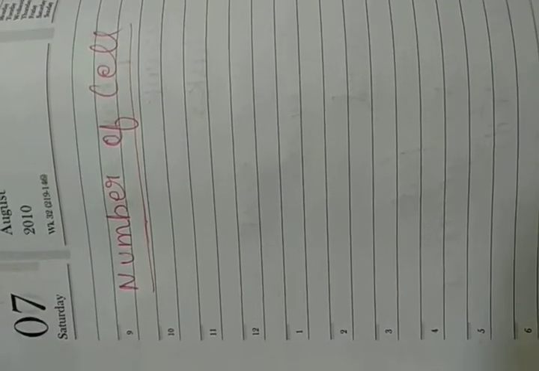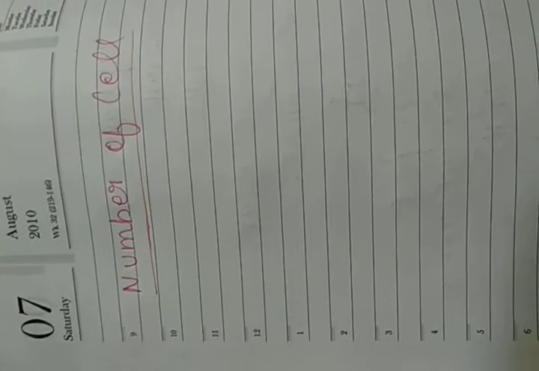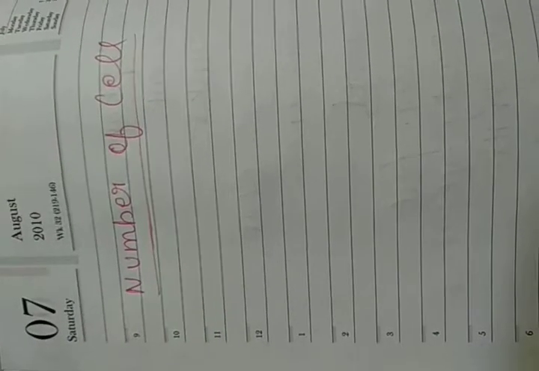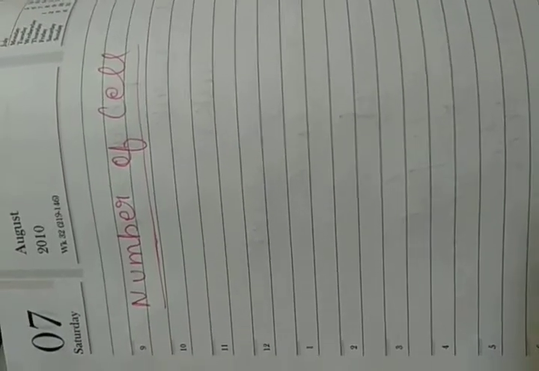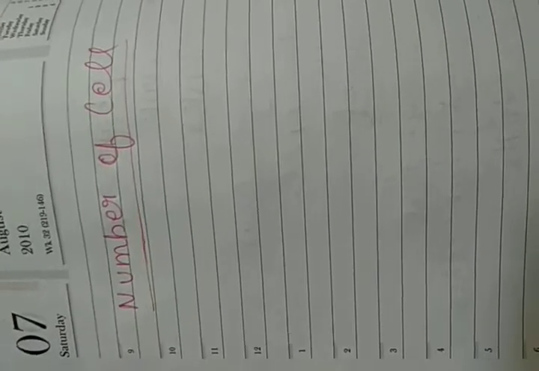So, the number of cells present in living organisms can vary from one to many. Just imagine, the number can go as far as possible, up to billions also.